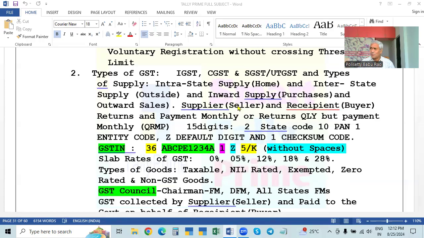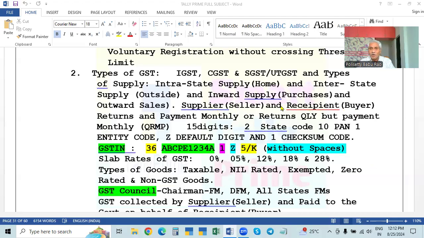Seller means the goods they are selling, that means giving the goods. That's why he is called a supplier, supplier of goods or services. And the buyer will get the goods, receiving the goods or services. So the buyer is called the recipient of goods or services. Supplier means seller, recipient means buyer.